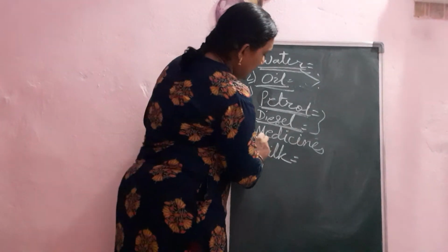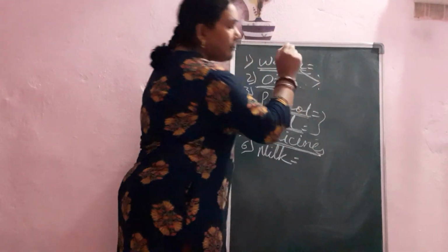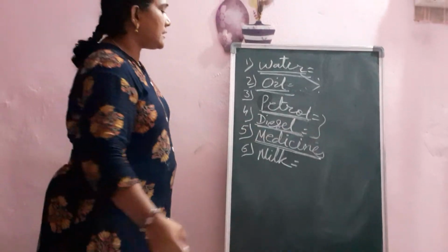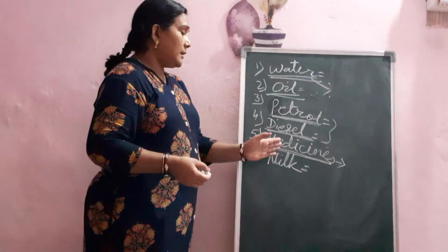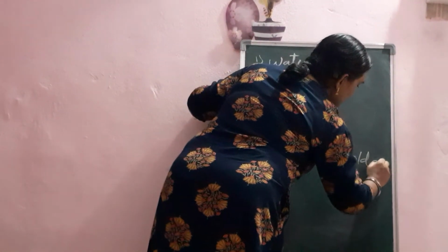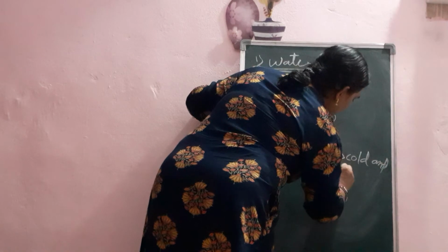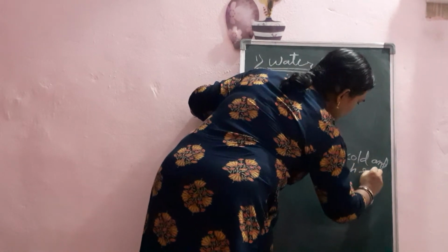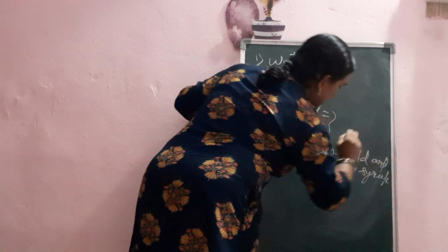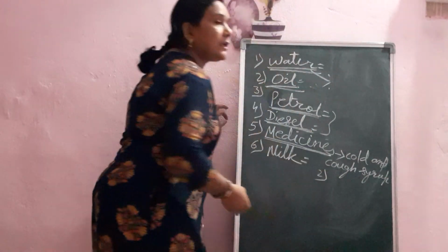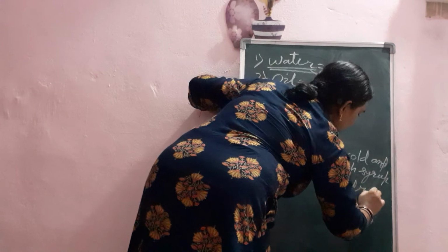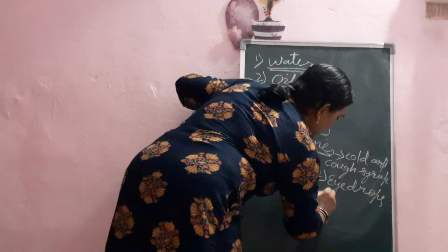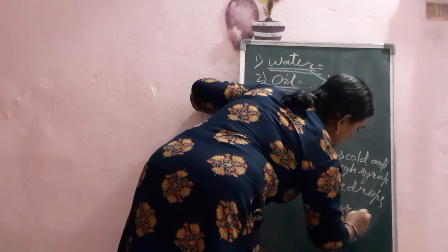Okay. Now we will learn about medicines. Which kind of medicines are we using in our life? In liquids. Which kind? Cold and cough syrup. Secondly, we use eye drops. Thirdly, we use ear drops.